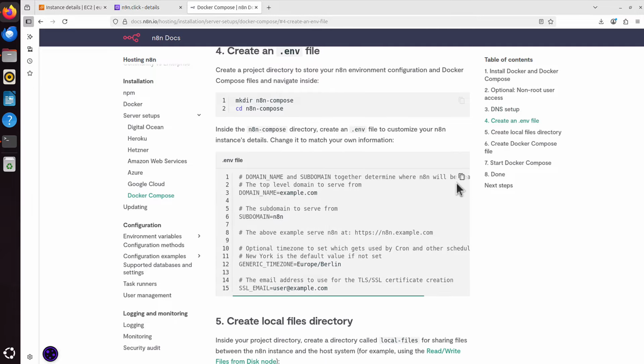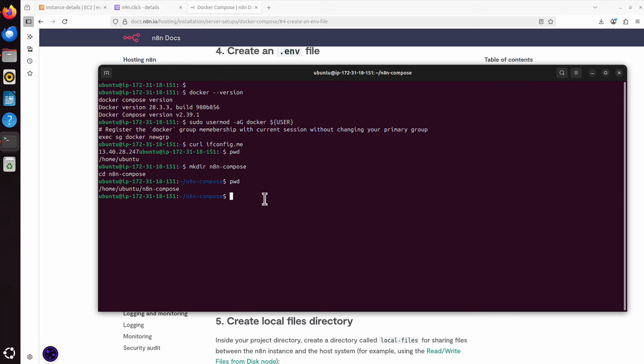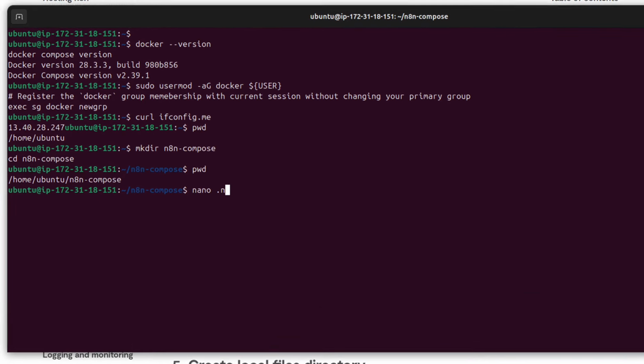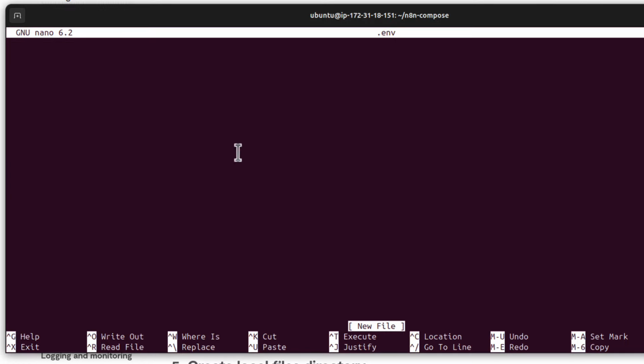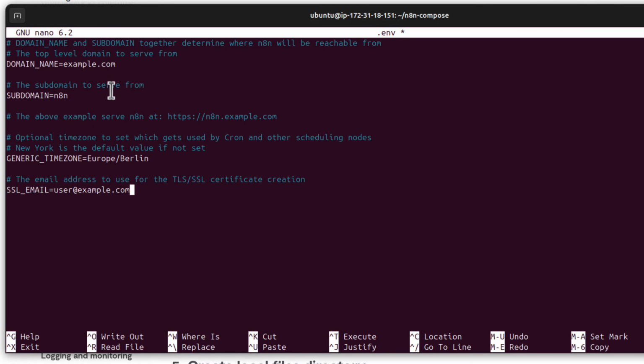So what I want to do is copy this, all of that again. I go back to my cloud server and I say nano .env. Nano is a text editor. It will create the .env file for me. Enter. It will be empty though. So I can right click and paste what they asked us to paste.